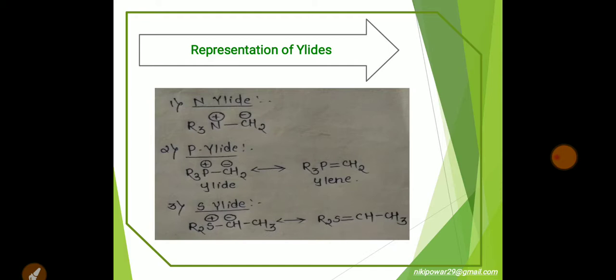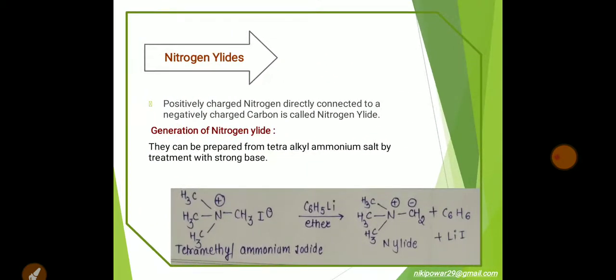Now I will explain one of the ylides, that is nitrogen ylide, in detail, and its generation and its application parts. Okay. So, nitrogen ylide. The definition of nitrogen ylide is a positively charged nitrogen directly connected to a carbon containing negative charge. It is called nitrogen ylide.